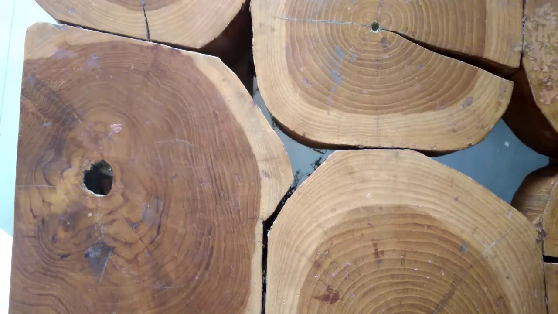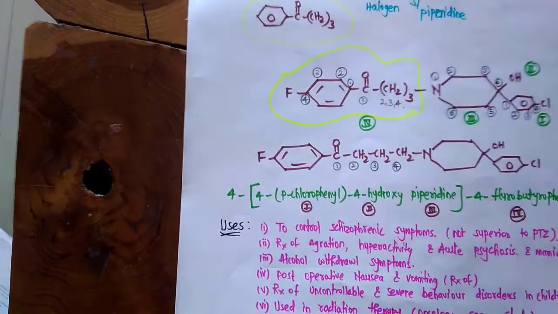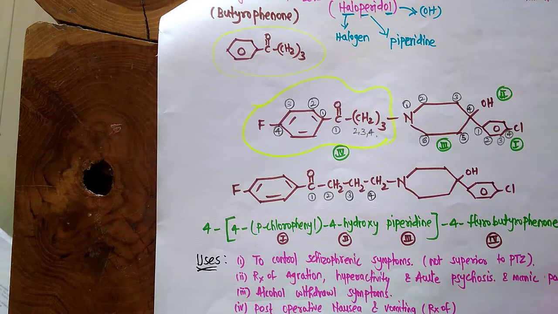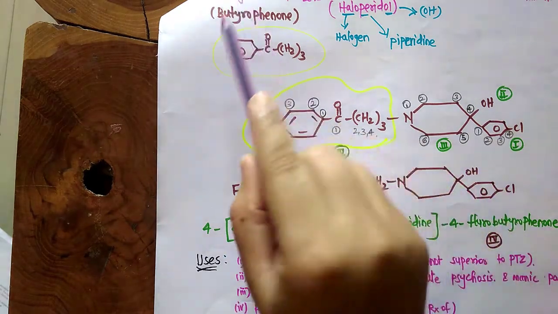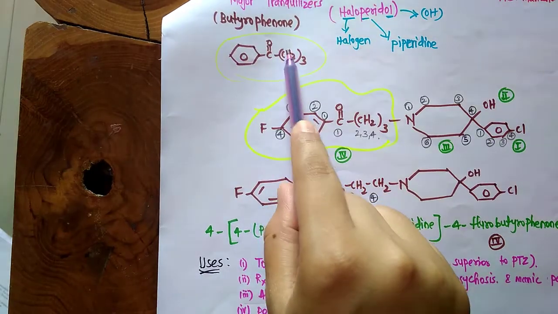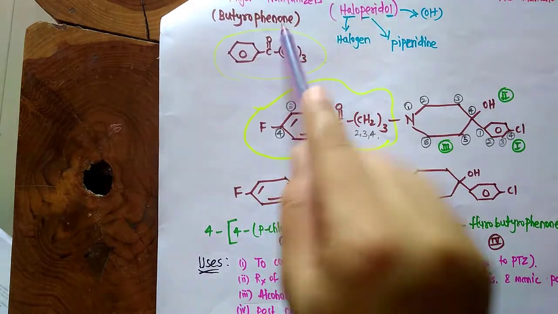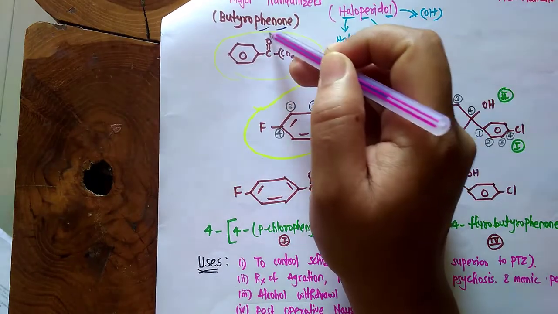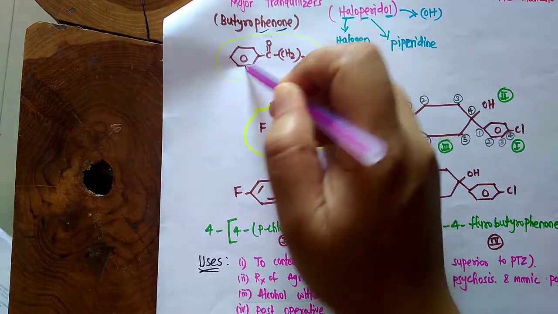Now the next example of major tranquilizer includes the second class, that is butyrophenone, and the example is haloperidol. So butyrophenone means a butyl group is there, and C double bond O is there, and since it is phenone, the C double bond is attached to the phenyl ring.